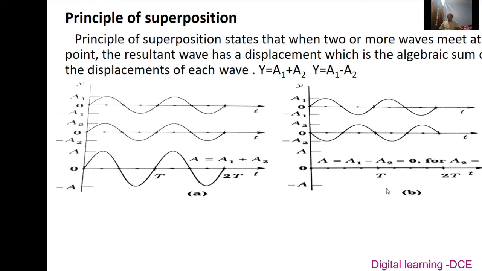In figure B, we can see that when two waves of the same amplitude propagate through the medium, they superpose over each other. When the crest of one wave falls on the trough of the other wave, the resultant displacement becomes zero, and it is given by y equals a1 minus a2. If the two waves have equal amplitude, then the resultant displacement becomes zero.